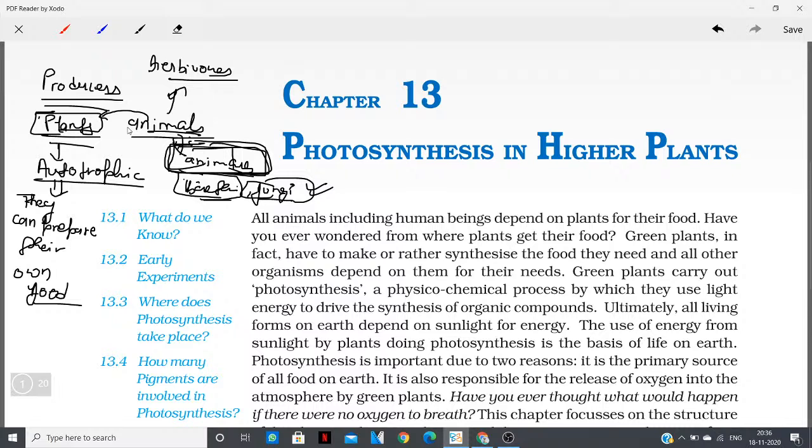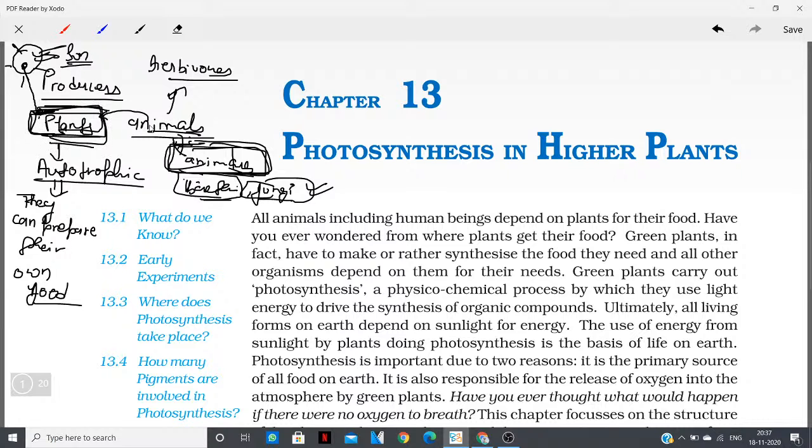What I'm trying to say is that it doesn't matter on which level of the trophic level you are. The only thing that matters here is that plants are the ultimate source of food. And what is the ultimate source of energy? It is the sun, because the sun provides sunlight, and the sunlight is used by plants to prepare food. So the ultimate source of energy is the sun, and the ultimate source of food is plants.